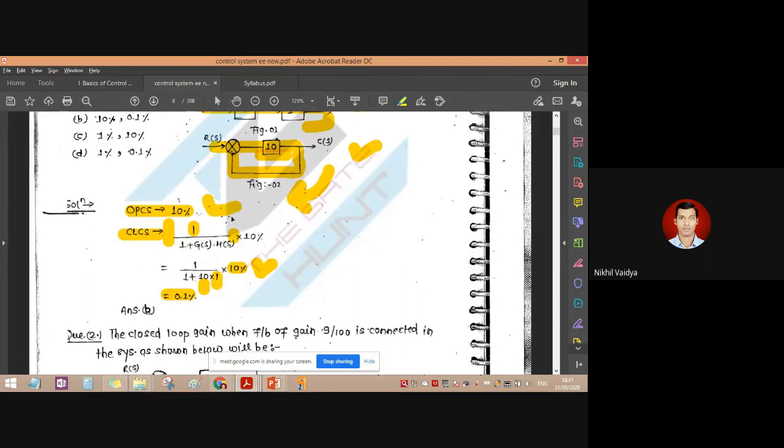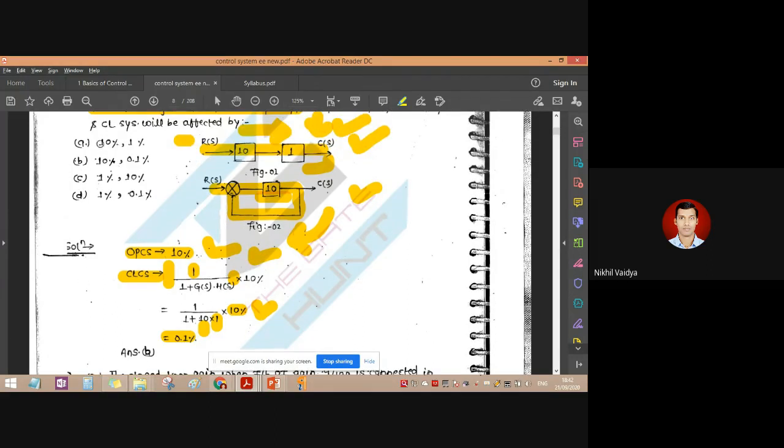For the open loop system, we don't derive the sensitivity, because whatever change is expected will directly happen with the help of the disturbance inputted into the control system. So it will be the same, and it is very easy to trap out the option. For the open loop system it will be the same, so it will be either A or B. In these two options we have to decide, so we multiply the change happening in the control system with the closed loop sensitivity formula. So here we will get option B.